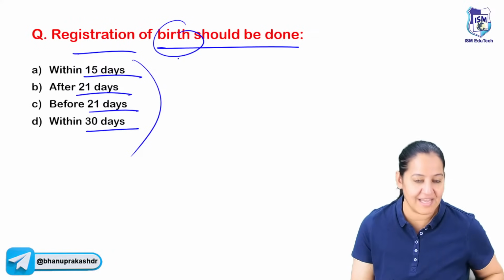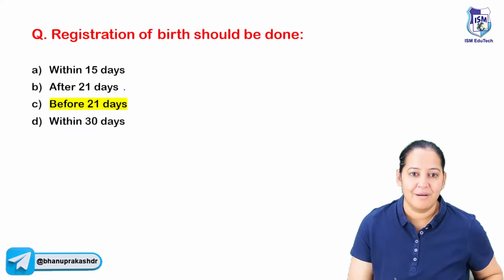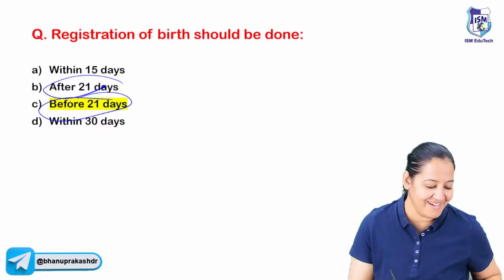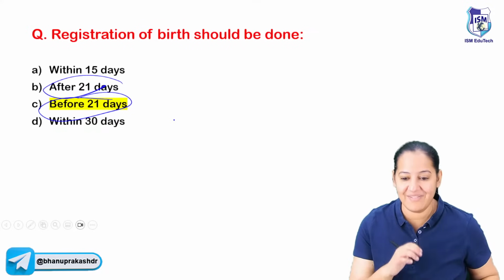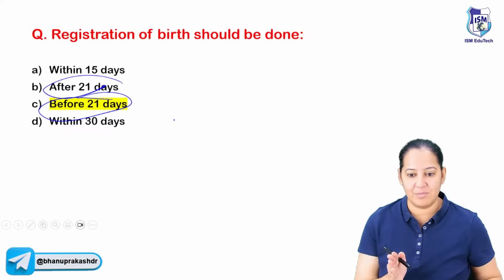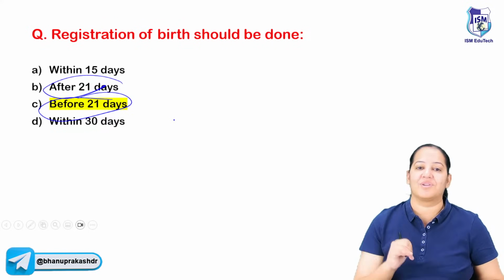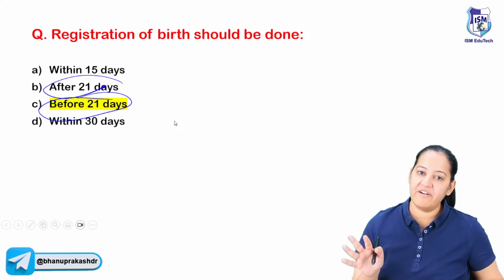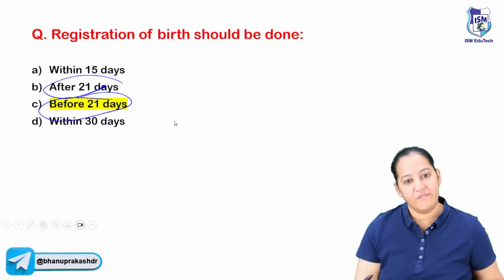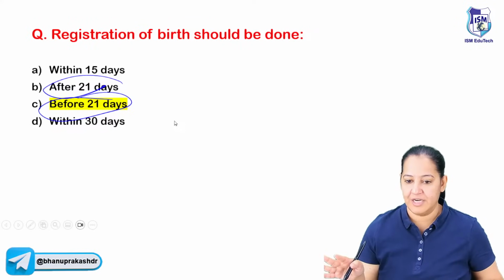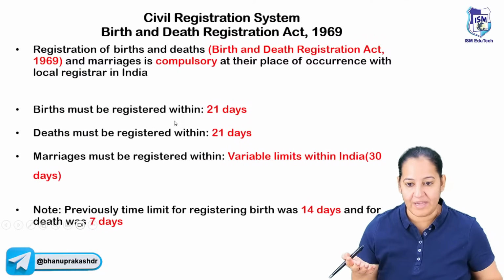Most of the students are saying B. After 21 days or before? Within 21 days. You got confused. Not B. The answer is C. Within 21 days. Today a newborn is born, so within 21 days you have to register the birth. Otherwise, you can do it after also, but there will be a penalty, a late fee. If you're doing it within 21 days, it's free of cost. So you don't have to physically go anywhere. There is a website.